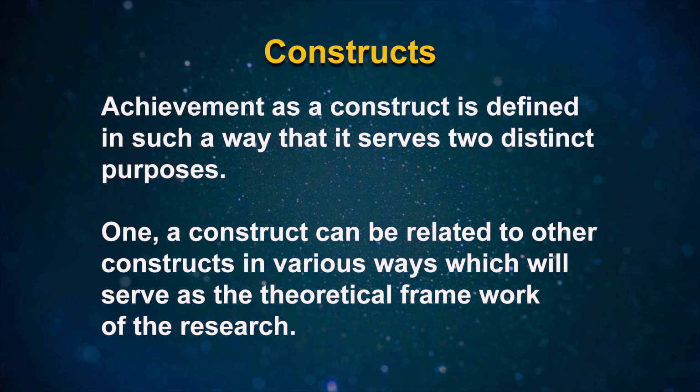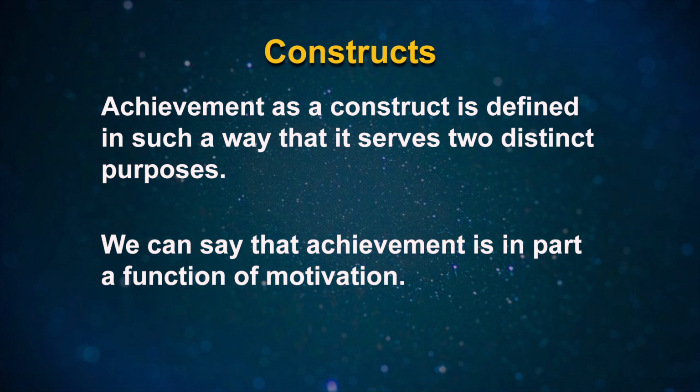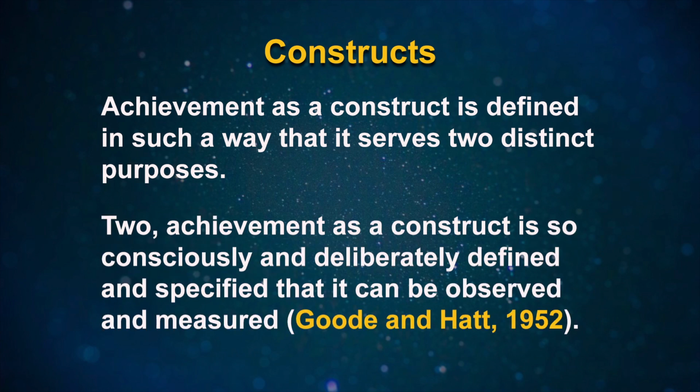One, a construct can be related to other constructs in various ways which will serve as a theoretical framework of the research. For example, we can say that achievement is in part a function of motivation. Two, achievement as a construct is so consciously and deliberately defined and specified that it can be observed and measured.